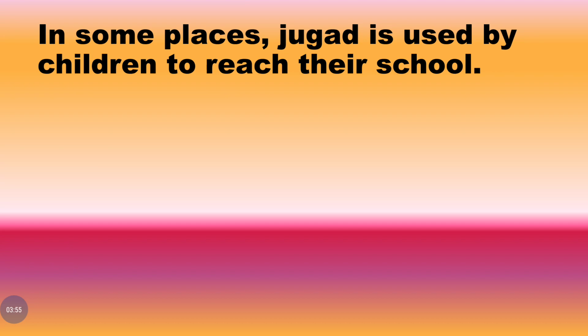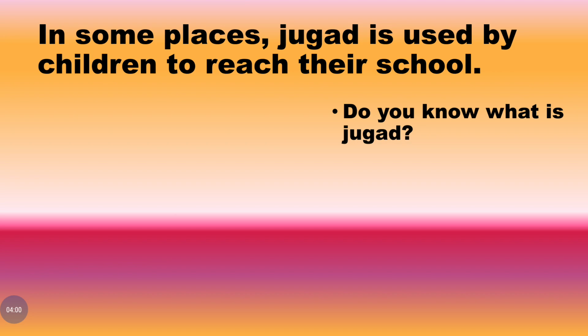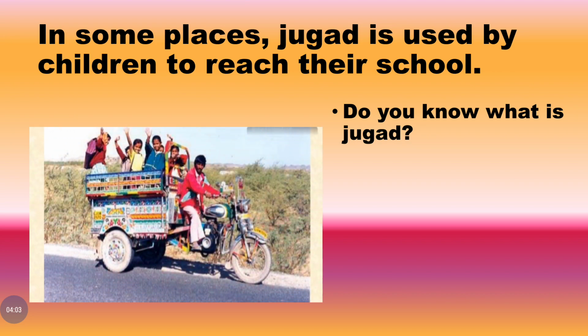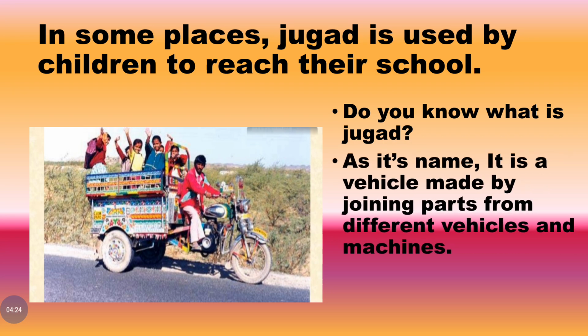In some places, jugaad is used by children to reach their school. What is jugaad? Can you tell me? See this picture. You can see the front part of this vehicle is from a motorcycle and the back part is made using planks of wood and some tires taken from other vehicles. So jugaad, as its name suggests, is a vehicle made by joining parts from different vehicles and machines. Children reach their school in this also.